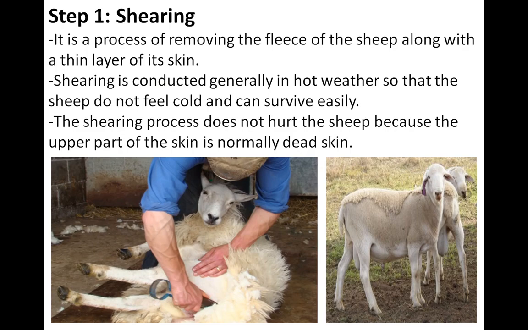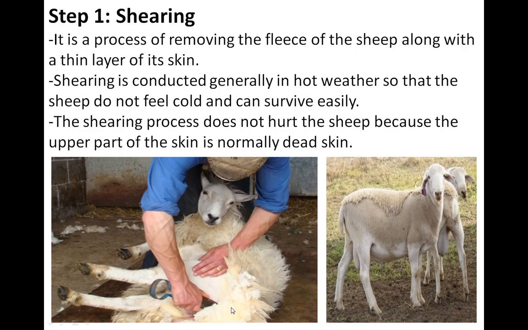See, in the first image, that person is taking one electrical instrument, like a trimmer. You know, na? All students, I think you know about the trimmer. Your father or your older brother is using that trimmer to remove the beard hair. Same, that person is using a trimmer-like instrument to remove the fleece.